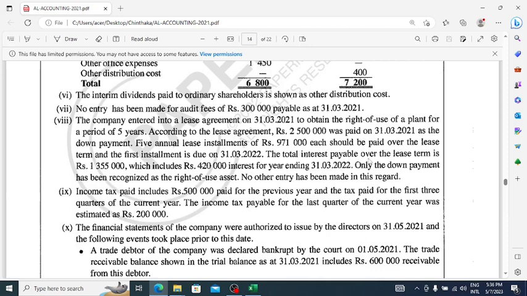The total interest payable over the lease term is 1,355,000, which includes rupees 420,000 interest for the year ending 31st March 2022. Only the down payment has been recognized as a right of use asset. No other entry has been made in this regard, right?